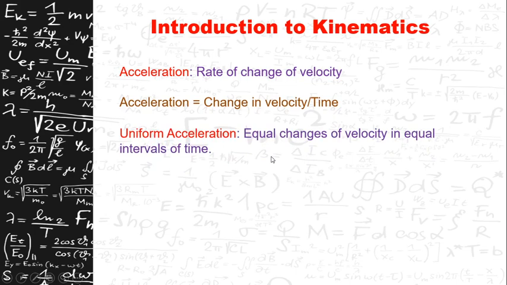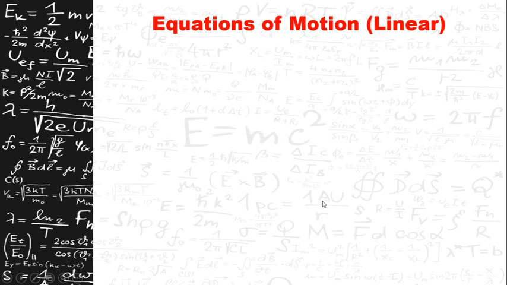Now, if the body acquires a uniform velocity, then the acceleration acquired by the body is called uniform acceleration. Or it can also be defined as: if the velocity of the body changes in equal intervals of time, then it is called uniform acceleration. As said, it is a vector quantity and the units are meters per second square.